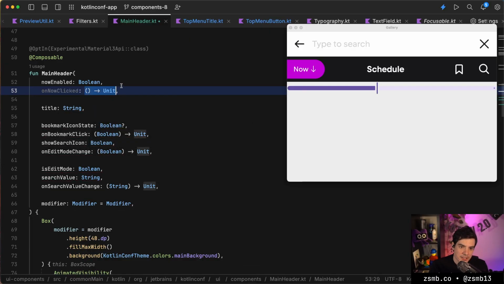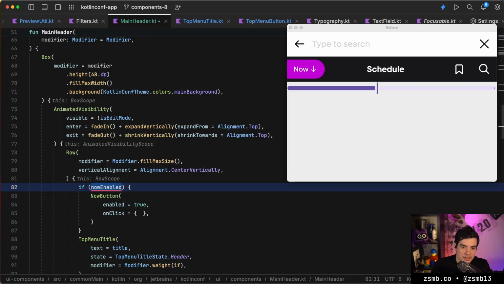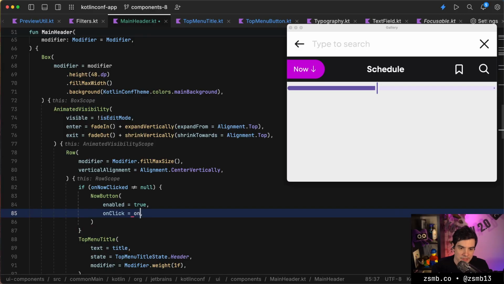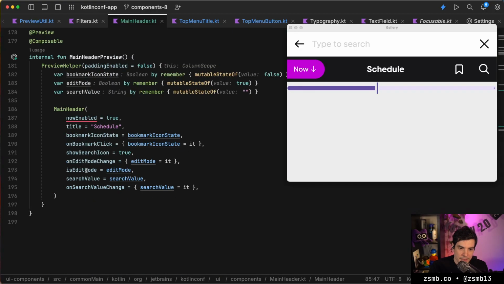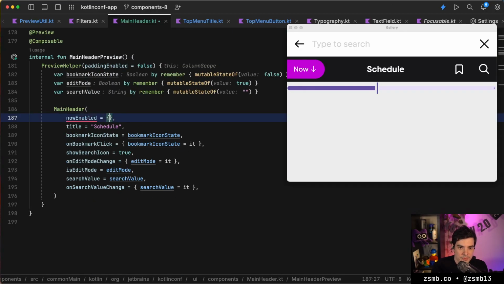I was thinking we could make this a nullable lambda, and then we only show the button if someone provided a click listener. We could make this nullable and null by default like this, and then basically if onNowClicked is non-null, then we can show the button and just delegate to onNowClicked. And then of course we need to update this call here, and I guess we do nothing.